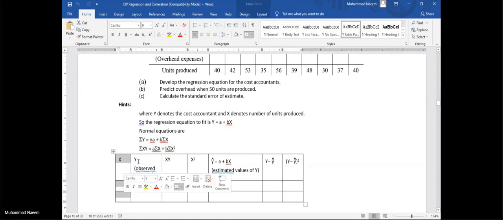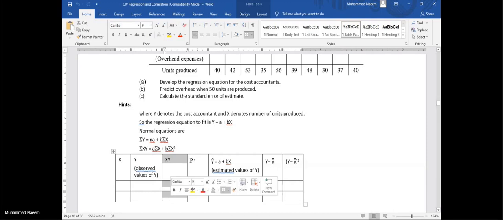Sigma x from here, sigma y from here, sigma xy from here, sigma x square from here. Put all these sums in these normal equations and solve them. Finally, you will get the required straight line. This is denoted by y cap.